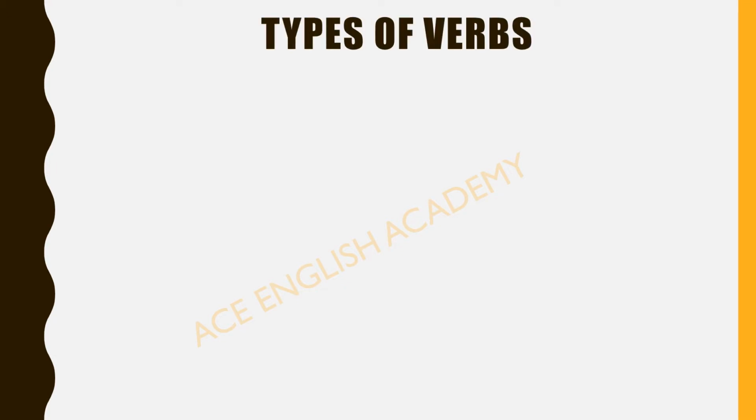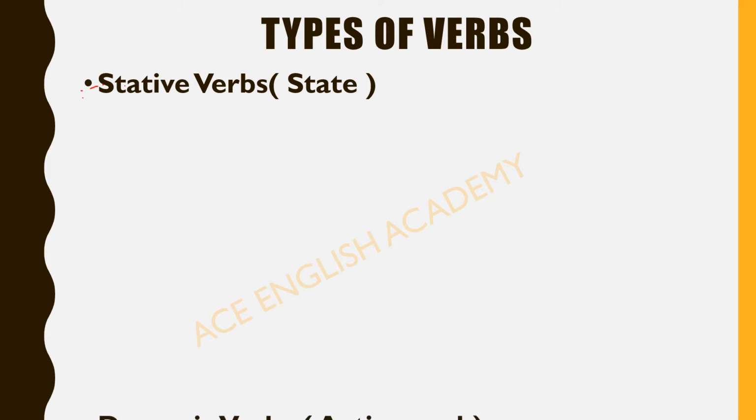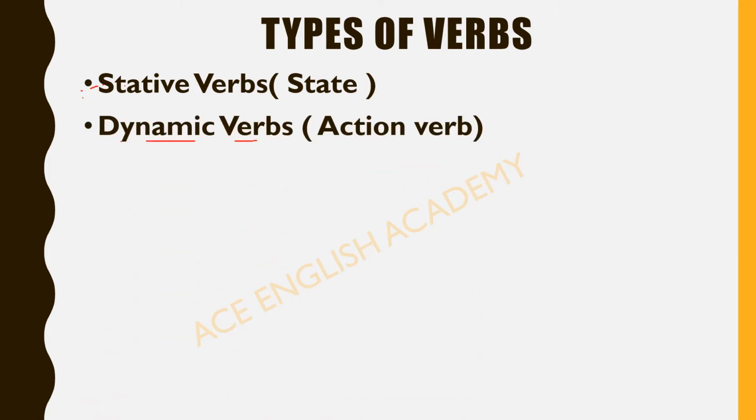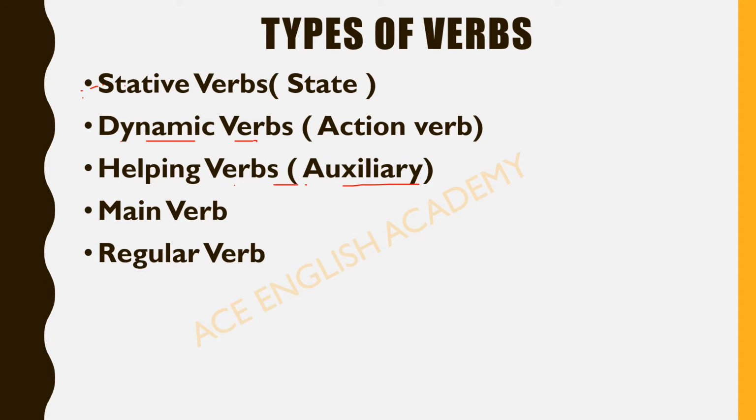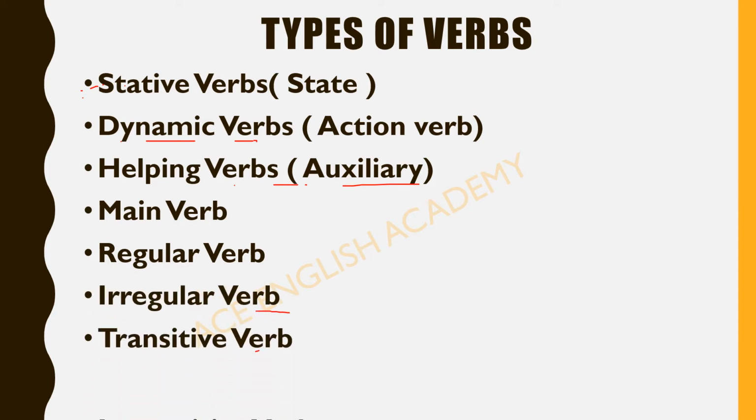Types of verbs. So here are the different types of verb. Stative verb, or we call it state verb. Dynamic verb, or we call it action verb. Helping verb, auxiliary verb. Main verb, regular verb, irregular verb, transitive, intransitive. So all these are the types of verb.